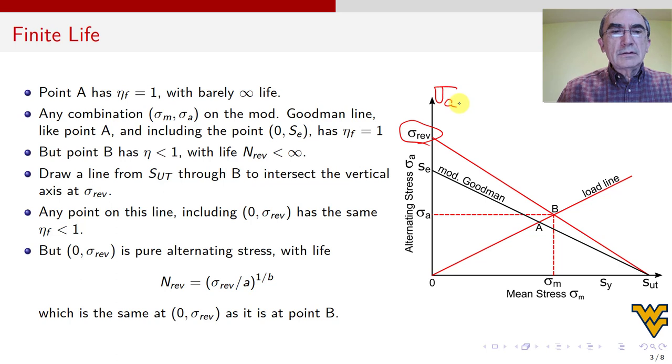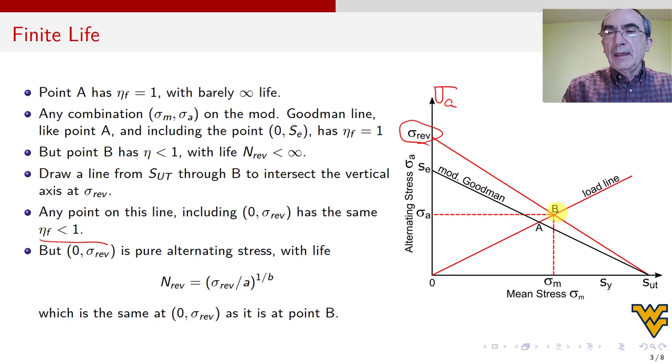Okay, and so any point on this new line, on this red line, including the point 0, sigma rev, which is this point here, but any other point, like point B, has the same eta F less than 1 that we calculated in the previous video. So let's say that's 0.8. So this point B has 0.8, this has 0.8, all of these points have 0.8, and even this point has 0.8, all right? So, okay, but what is important about this point rather than this point?